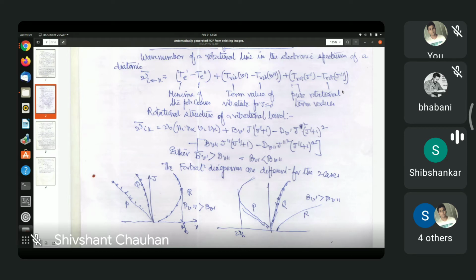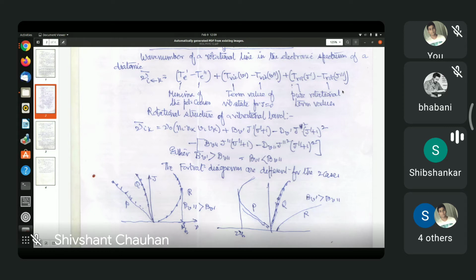Look, P branch is for change in quantum number by -1. So what does this change in quantum number mean? J prime minus J double prime, or J double prime minus J prime? J prime minus J double prime. J prime minus J double prime is -1. If that is true, then it will be P branch. And if J prime is J double prime plus 1, then it is R branch. Okay.